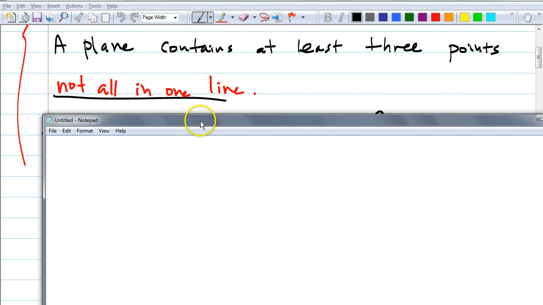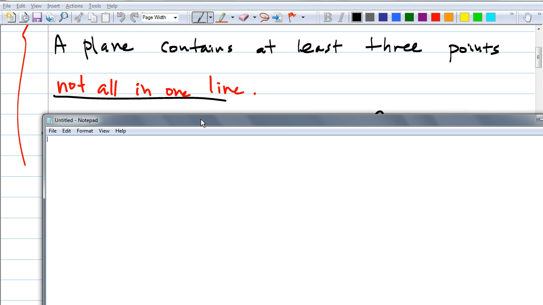Coplanar. It's actually not all in one line. In other words, you could replace that with anybody. I think somebody said it already. What could I have said? Yes, sir. Yeah, they have to be non-collinear.